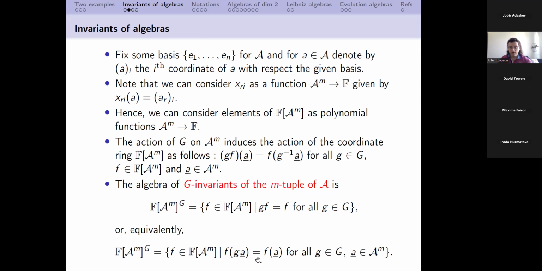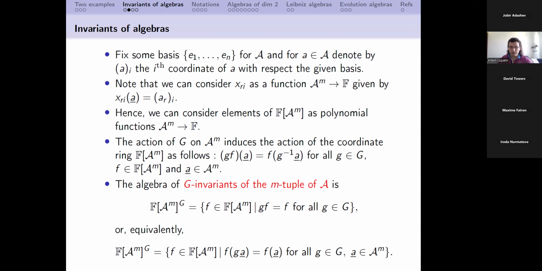This equivalent definition works in case the field F is infinite. And here I will always assume that the field F is infinite. So in this case, we can say that the algebra of invariants consists of those polynomials which have one and the same value over each orbit, so over any point of each orbit.